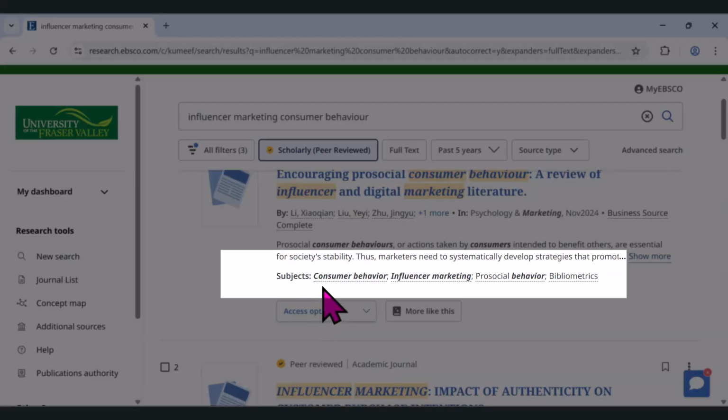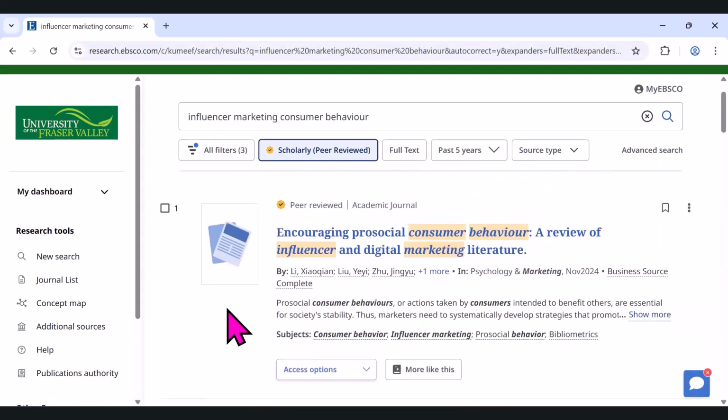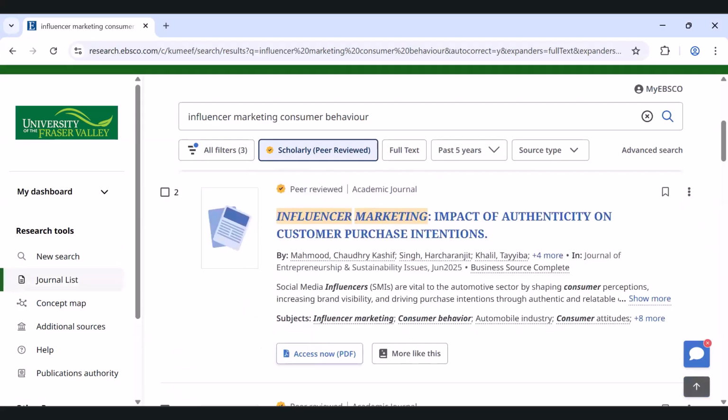You can look at the subjects as well. So consumer behavior, influencer marketing, pro-social behavior. Again, my keywords are coming up in the title, abstract, and subjects. And so this has probably been pushed to the top of my results list because my keywords are coming up in so many places. If that's something that interests you, you can click on it. Again, you can scroll down.